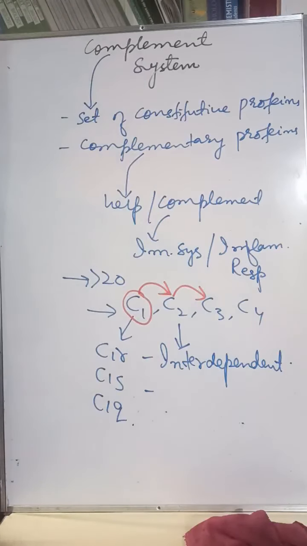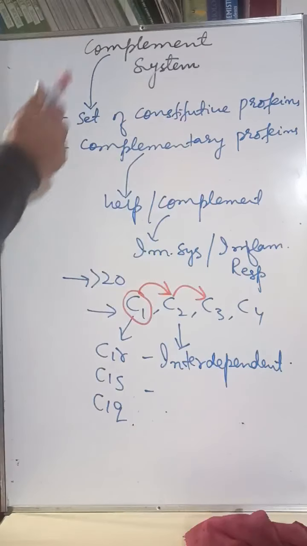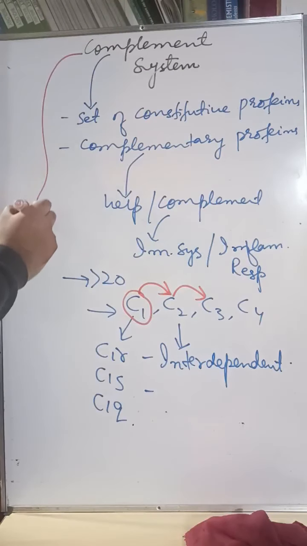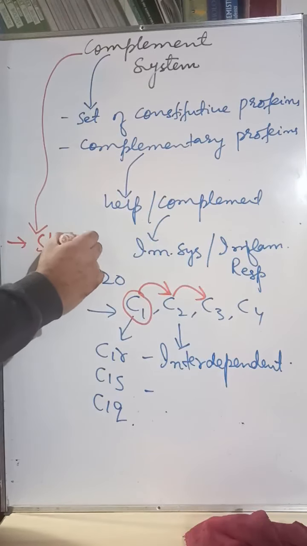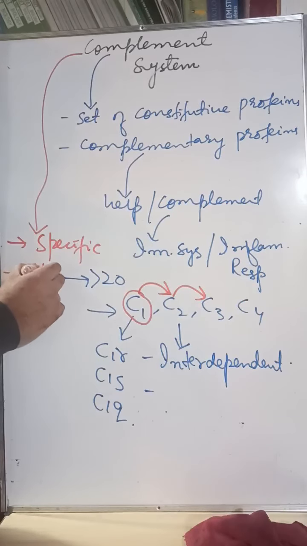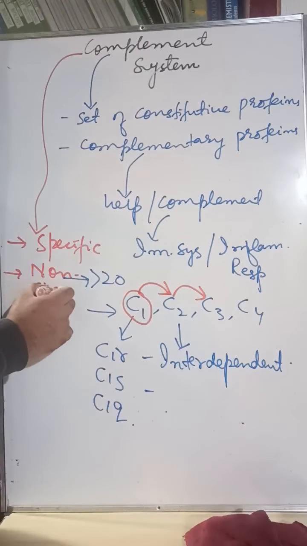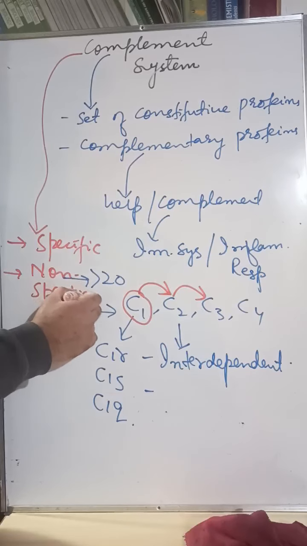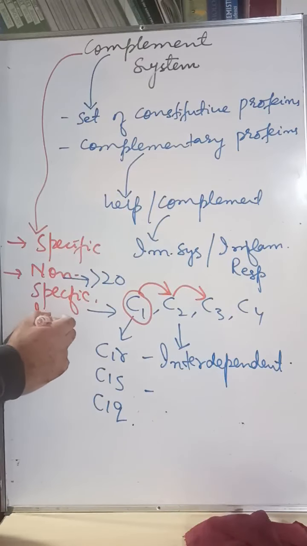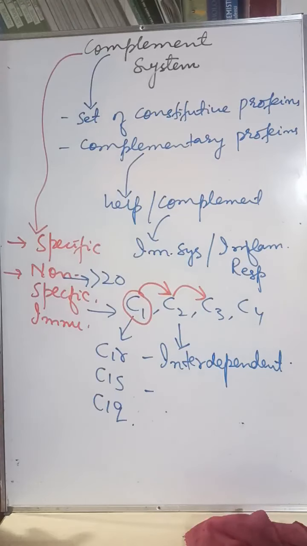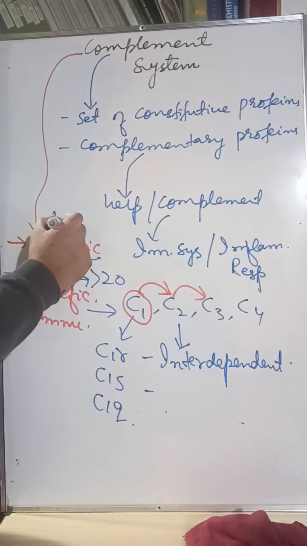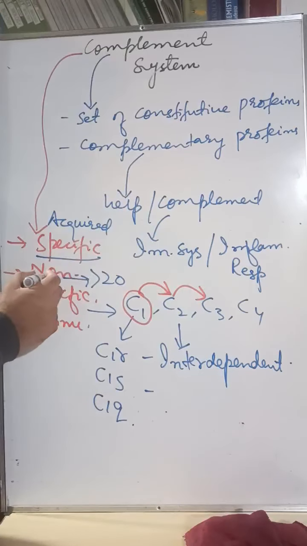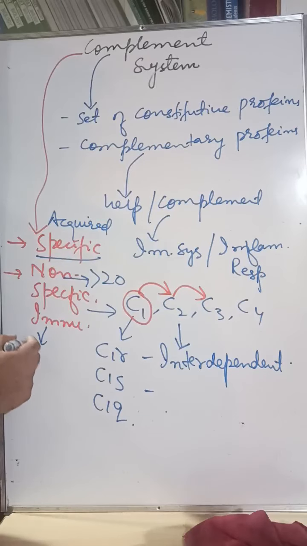Now listen, beta. One important point here: the complement system functions both in specific immunity as well as in non-specific immunity. What does this mean? We are already aware of these terms. Specific immunity here means it functions in acquired immunity, and non-specific immunity means it functions in innate immunity.